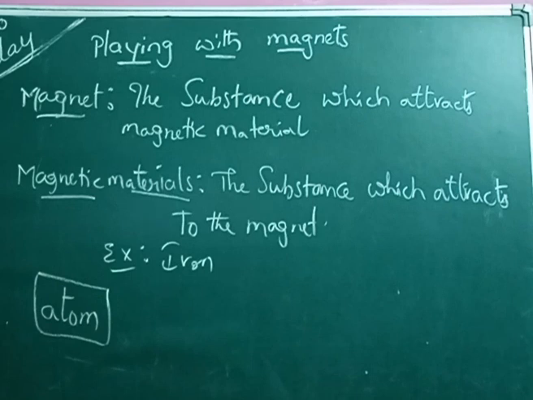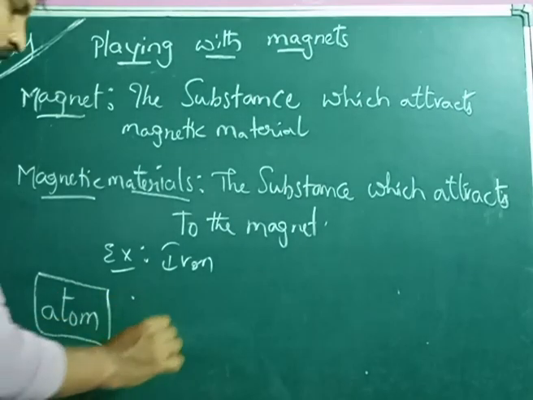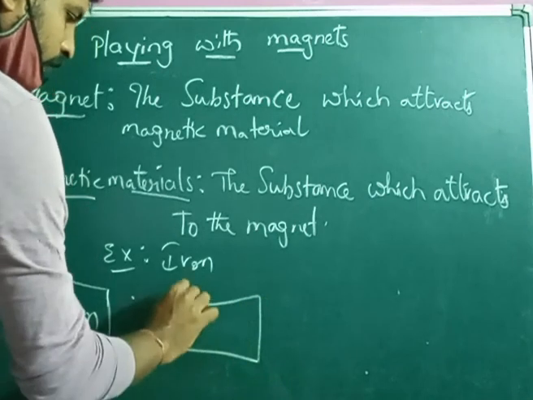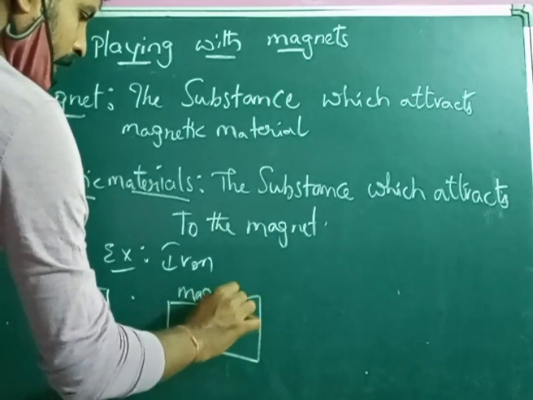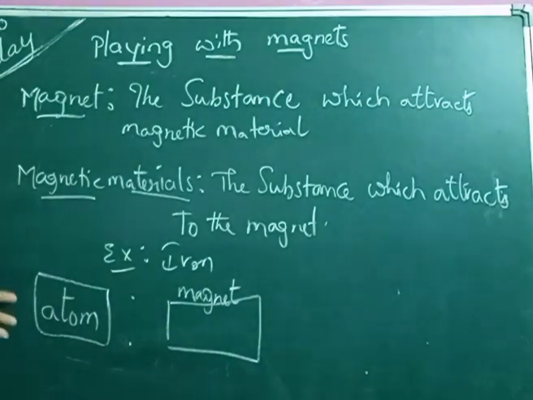So a substance is made up of atoms. Many atoms are combined to form a particular substance. Atoms are nothing but particles.